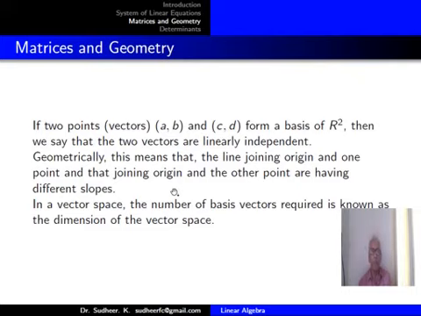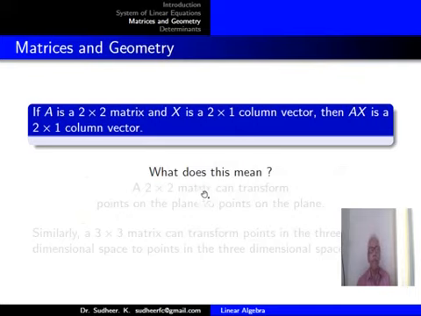In the language of vectors, the 3 basis vectors are i, j and k, the standard unit vectors. And in R2, the dimension is 2 because on the plane, any point can be expressed in terms of the vectors i and j. So the dimension of the real plane is 2, and the dimension of three-dimensional space is 3.